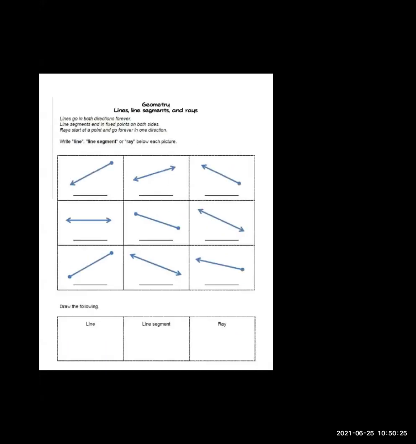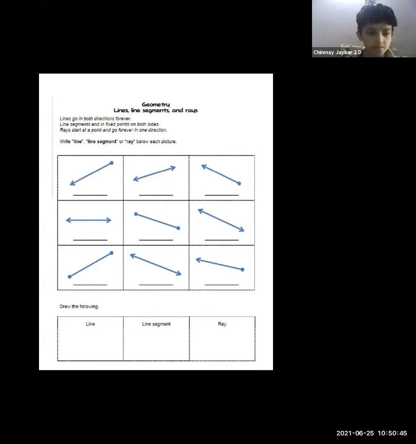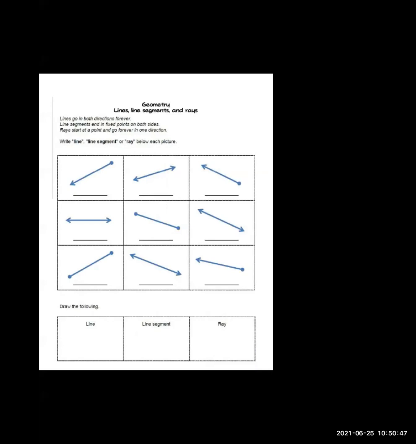See, students, now I will unmute one of the students. You have to identify which are the rays, which are segments, and which are lines. Chinmay Jaikar, I unmute you. Yes, teacher. Now on your screen, the first line is this.